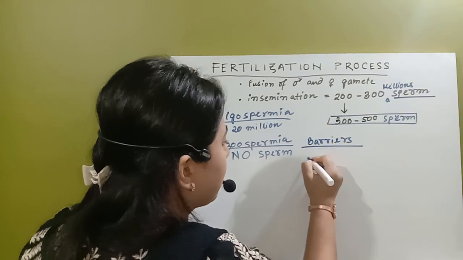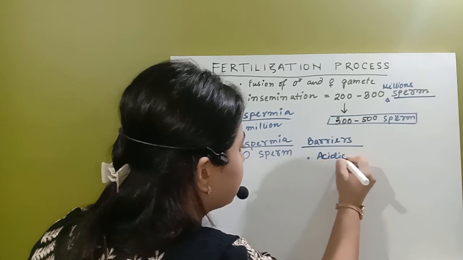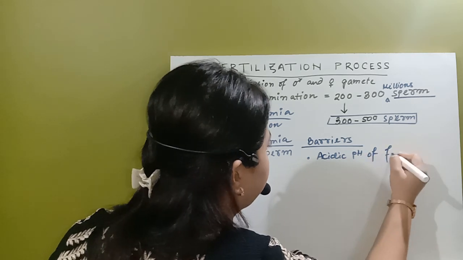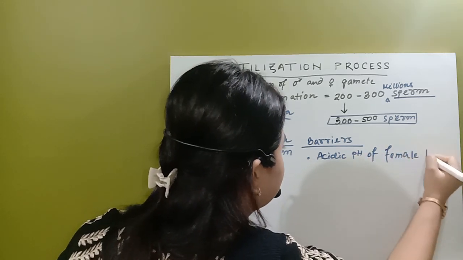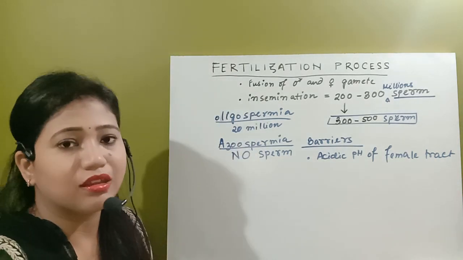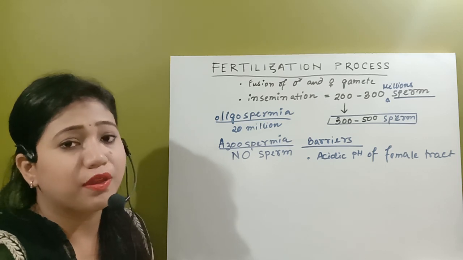First of all, the highly acidic pH of the female tract. The pH of the vagina and the tract is around 3.5.